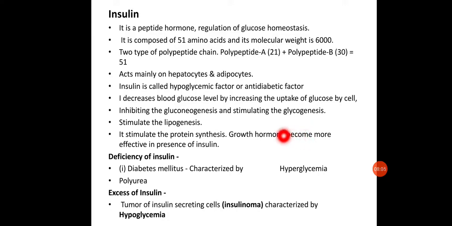Now the growth hormone becomes more effective in the presence of insulin.